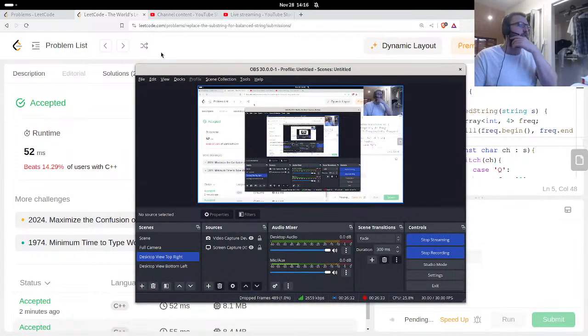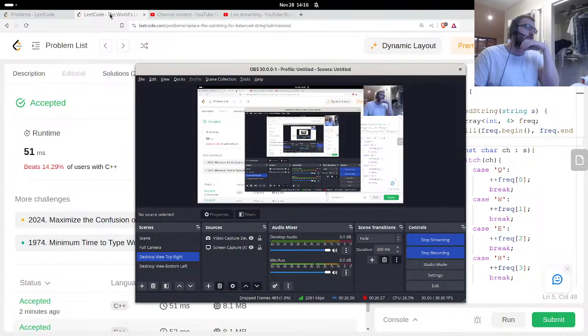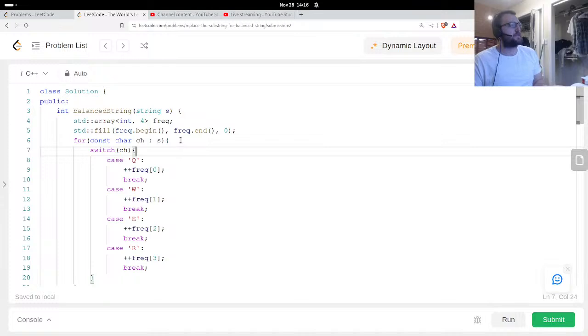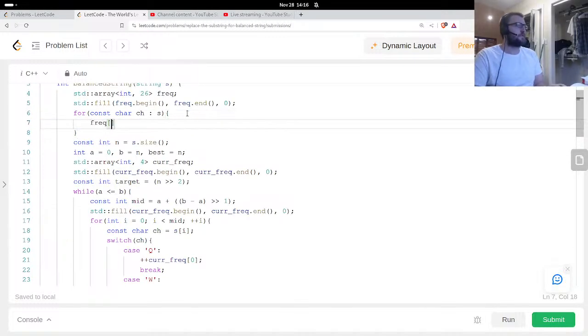Dang. How much time did this take me? This took me, yeah, like half an hour. All right, let me try a slightly different approach, which is going to be like the following. Let's try this one without the switch statements.